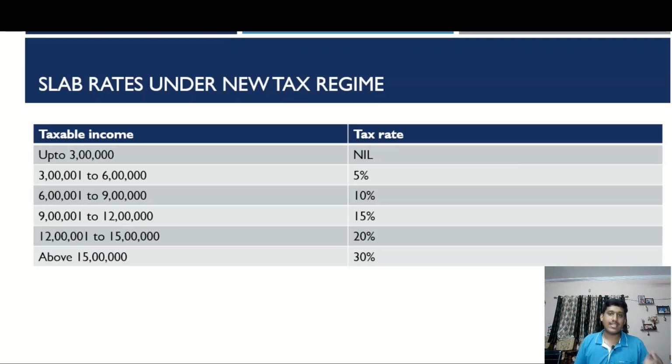And the slab rates under the new tax regime described in Section 115BAC of the Income Tax Act: up to 3 lakh rupees, there will be no tax. So 3 lakh rupees of taxable income will become our basic exemption limit for the purpose of the new tax regime. From 3 lakhs to 6 lakh rupees, the tax rate will be 5%. 6 lakh to 9 lakh will be 10%. 9 lakhs to 12 lakhs will be 15%. 12 lakhs to 15 lakhs will be 20%. And any income above 15 lakhs will be taxed at the rate of 30%.